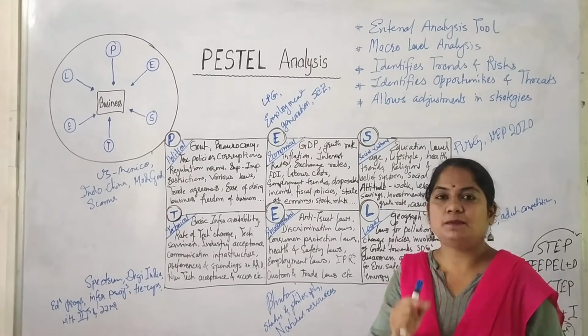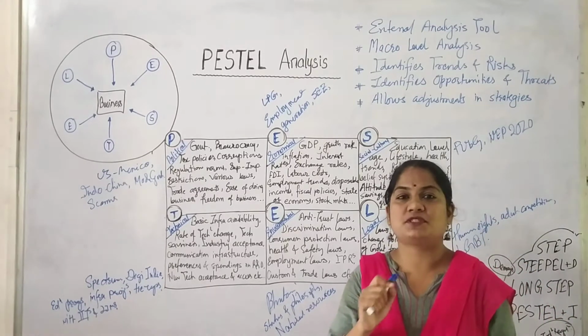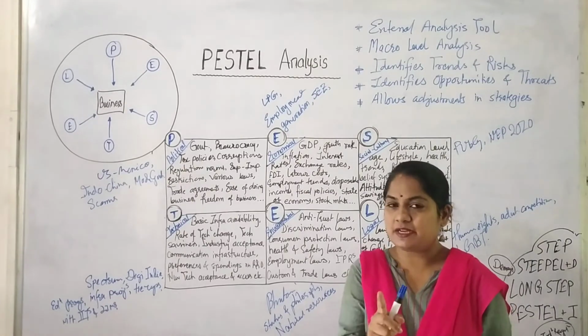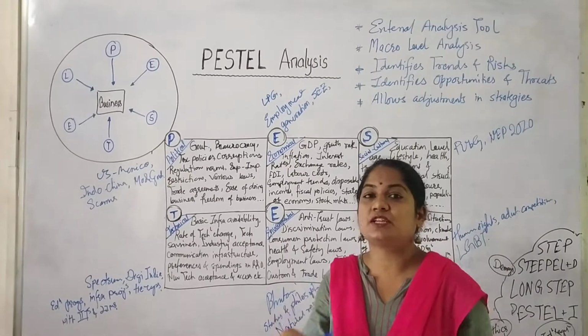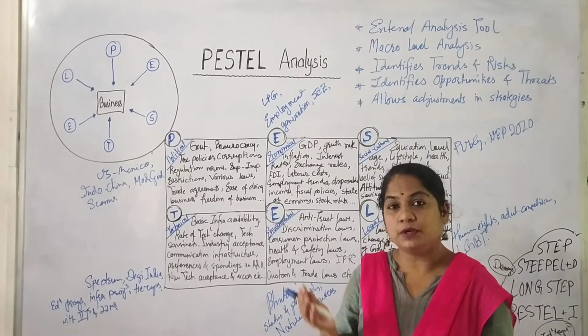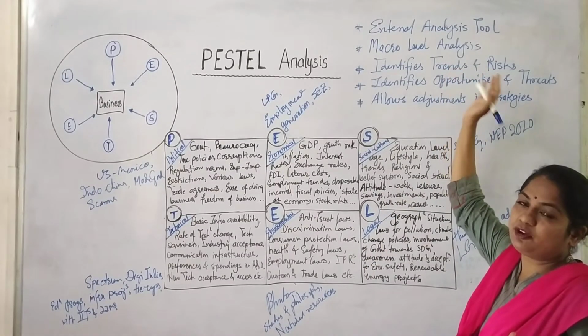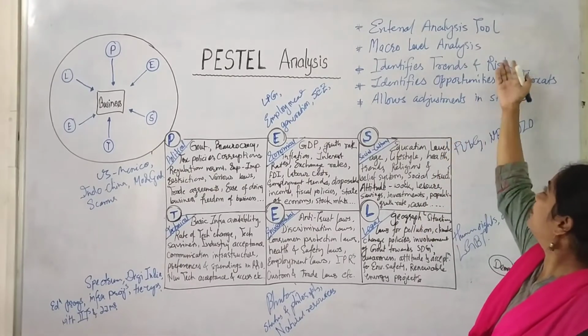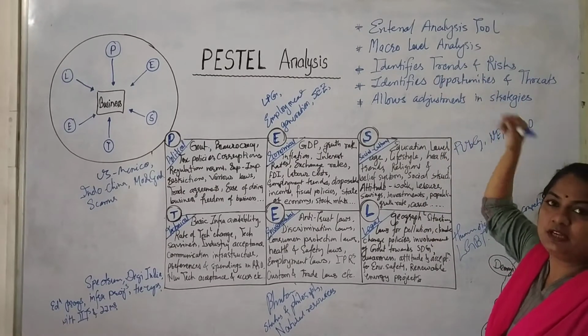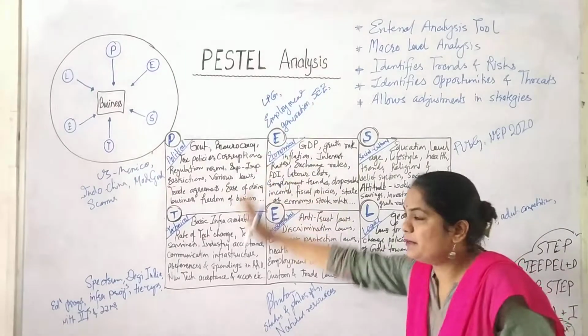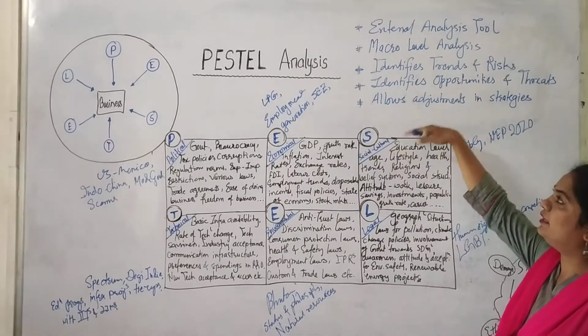It also helps to identify the trends and risks for the business. Now these trends, whatever the trend is, create an opportunity for the business. And if there are risks, those risks create threats for the businesses. So there is a correlation, and that's why the PESTLE analysis helps to identify these.